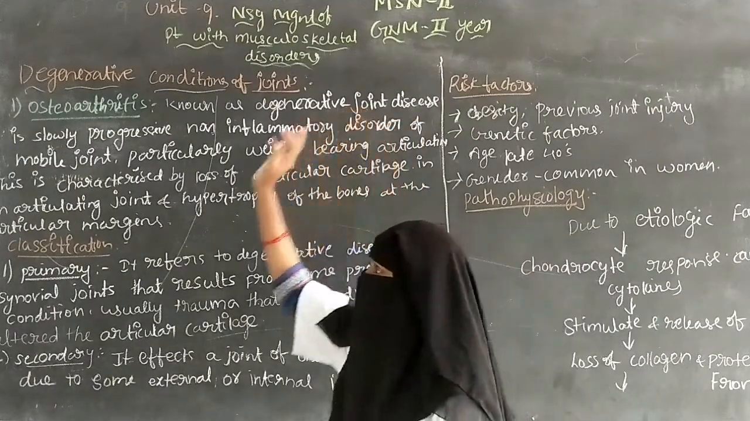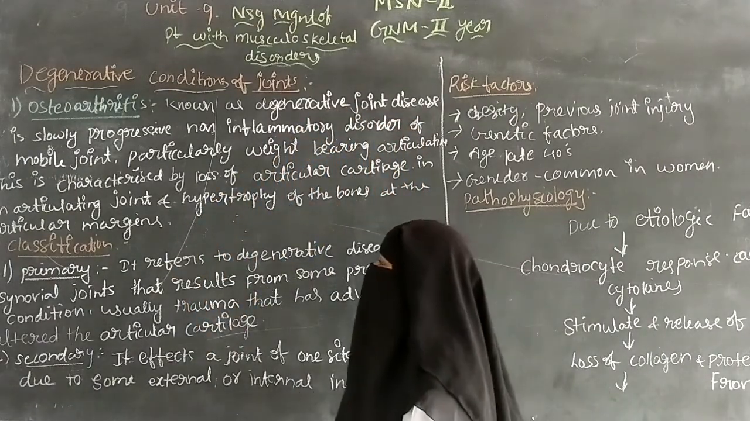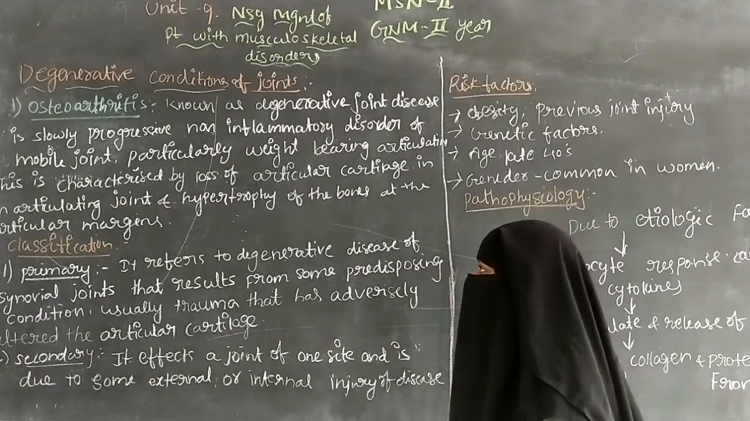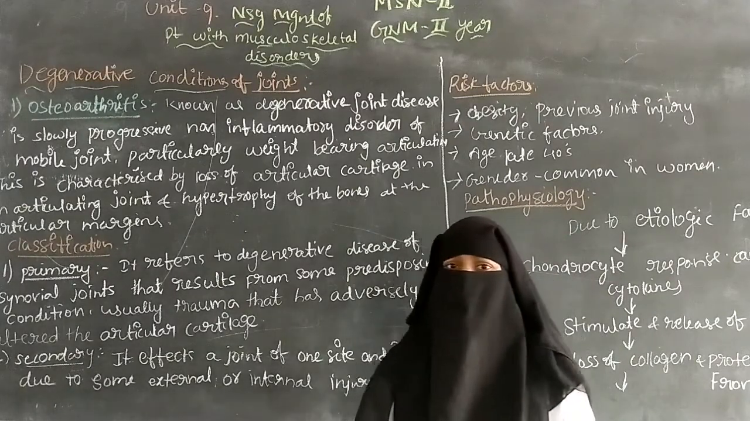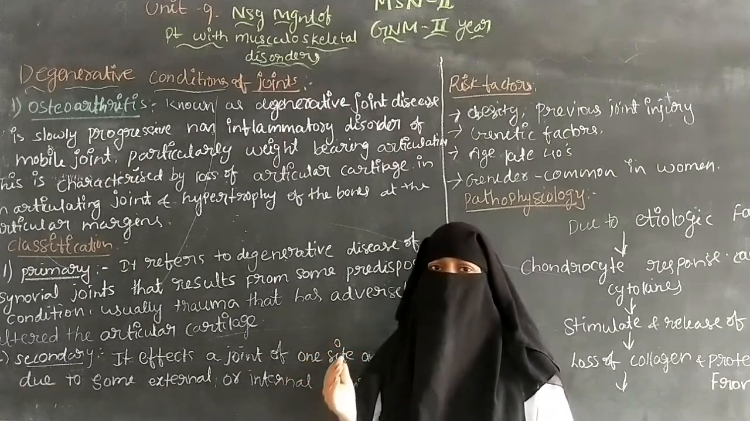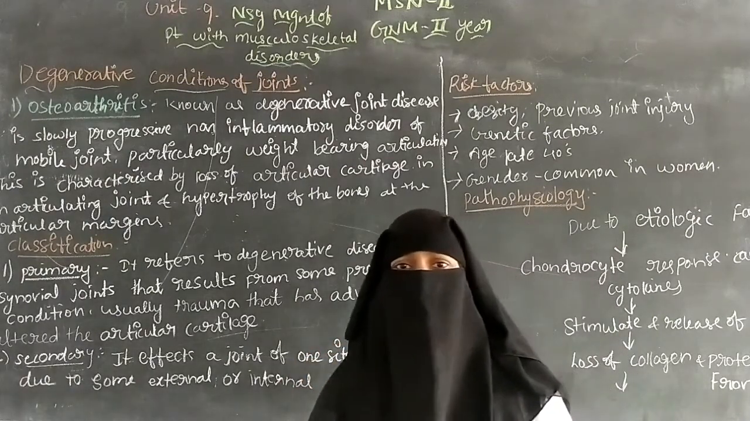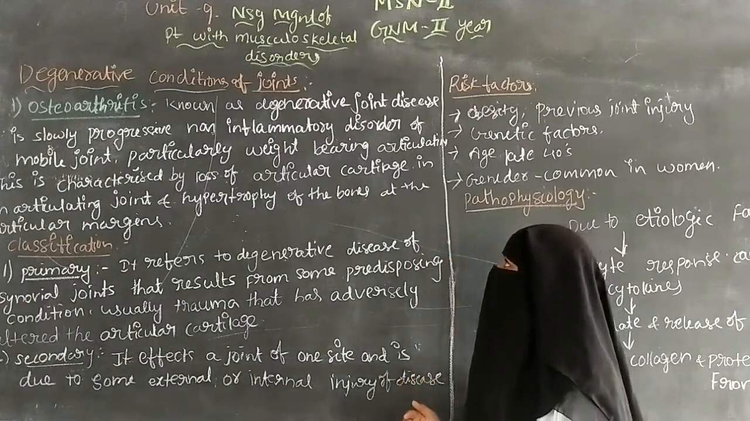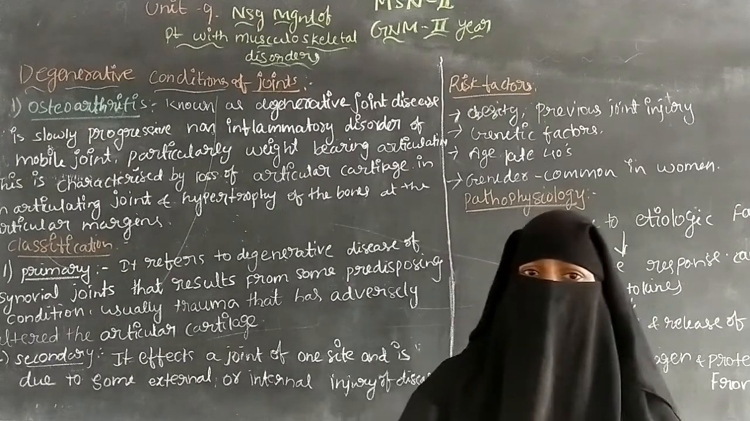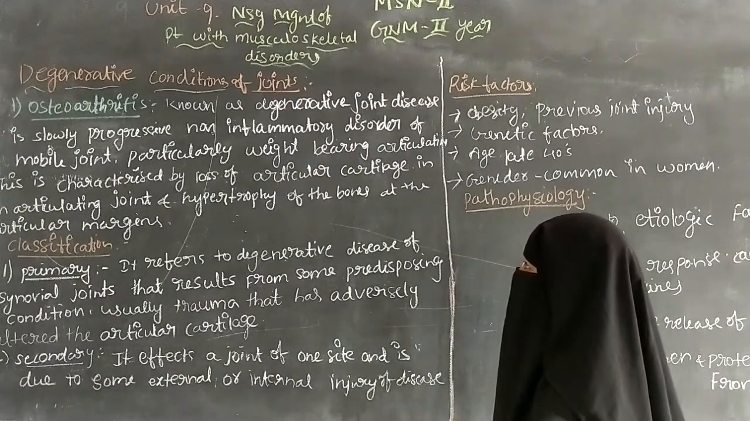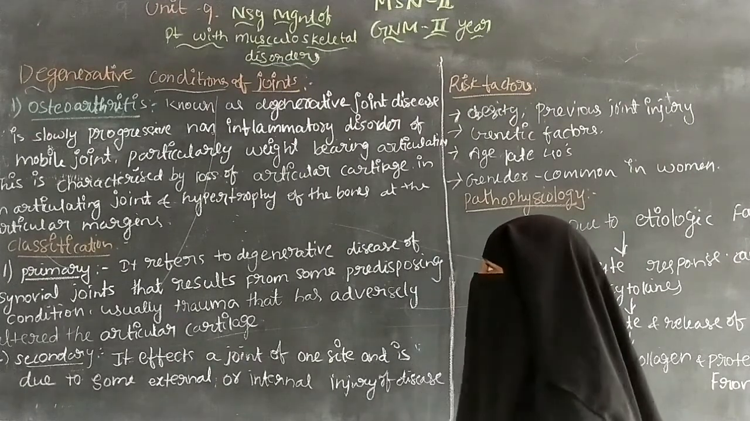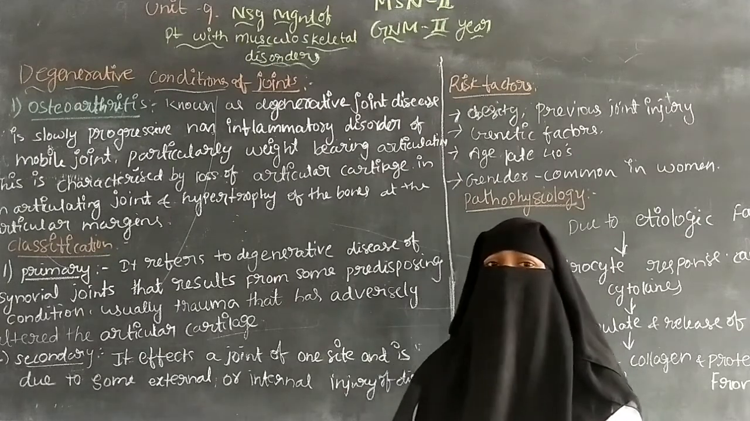It is called degenerative joint disease, and it is a slowly progressive and non-inflammatory disorder of mobile joints. Where movement is present, in that mobile joint it develops very slowly, and it is a non-inflammatory disorder. So there is no inflammation in the joints, but changes occur in the cells.